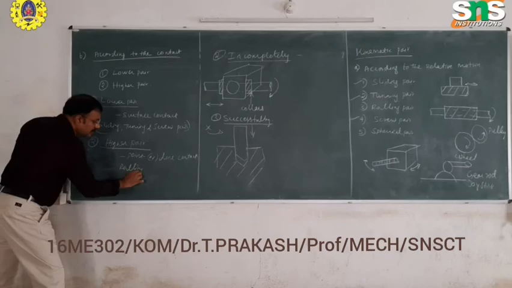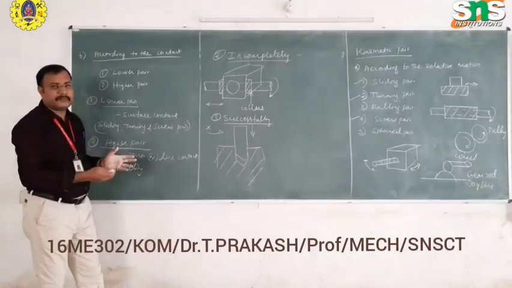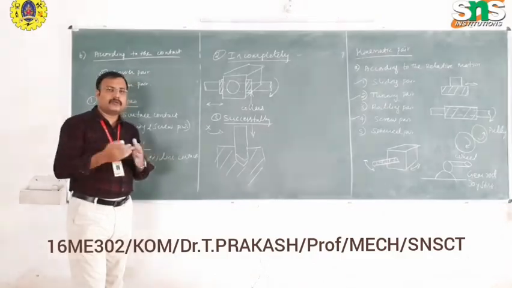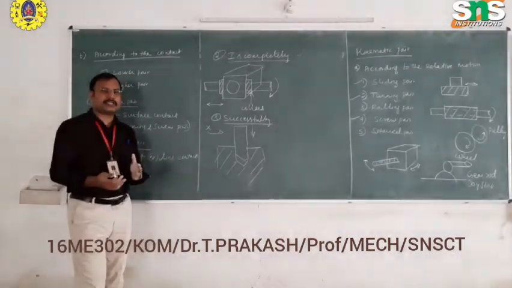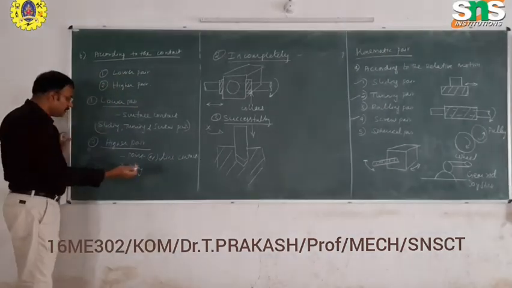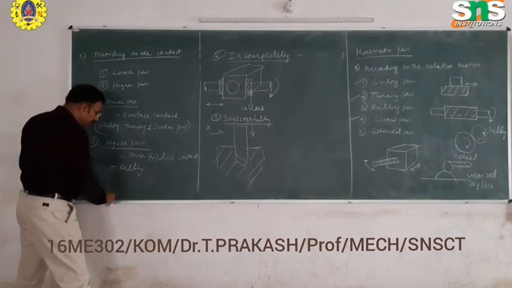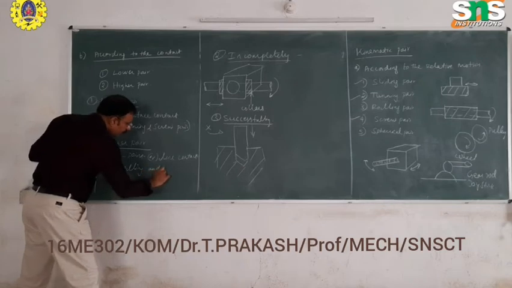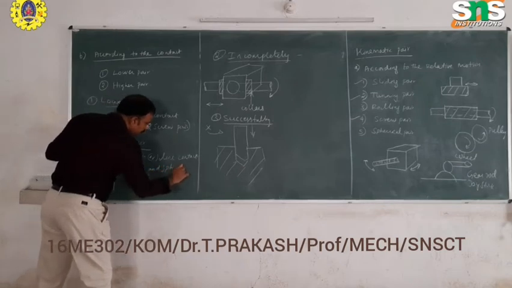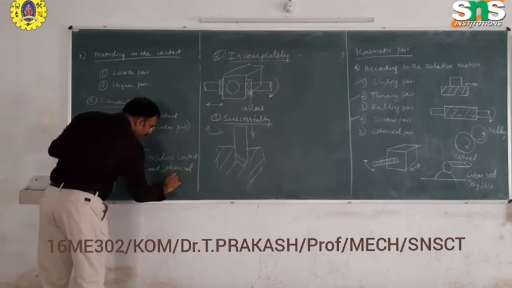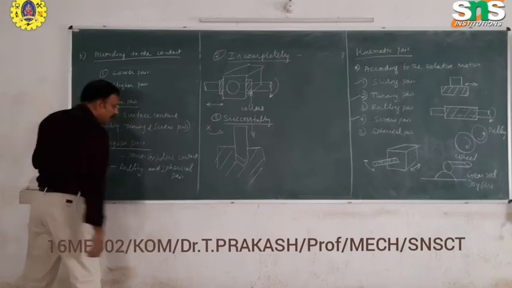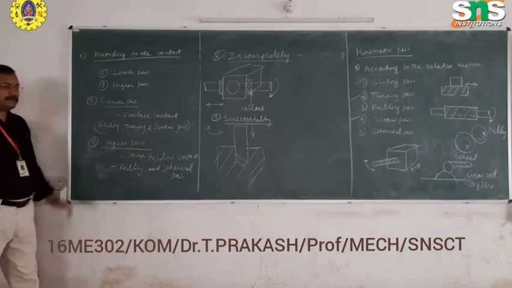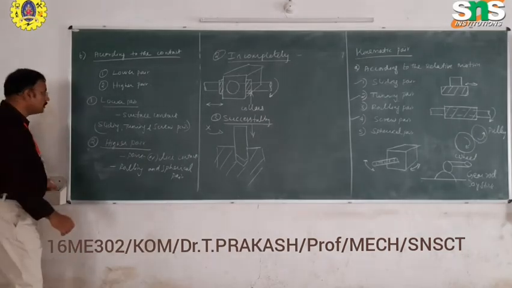With rolling pairs, we can transmit the rotation motion from one point to another point. We can increase the rotation by using gears or increase the torque by using gears. It comes under the rolling pair. The rolling and spherical pair have a point or line contact. It is called a higher pair. Any doubt in this? Okay.